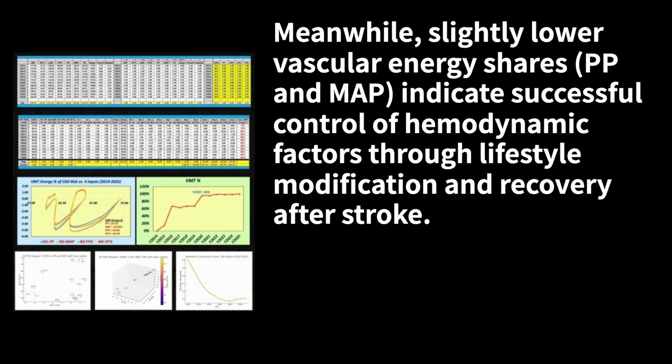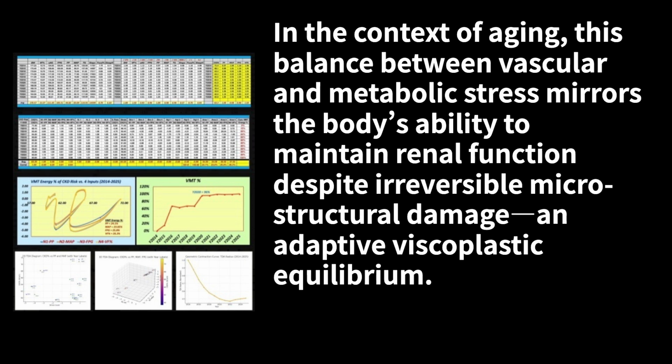Meanwhile, slightly lower vascular energy shares, PP and MAP, indicate successful control of hemodynamic factors through lifestyle modification and recovery after stroke. In the context of aging, this balance between vascular and metabolic stress mirrors the body's ability to maintain renal function despite irreversible microstructural damage, an adaptive viscoplastic equilibrium.